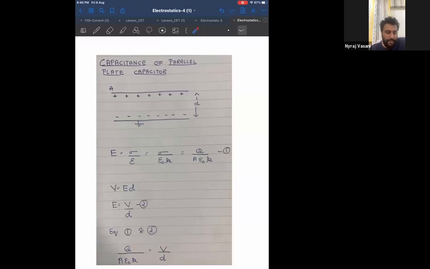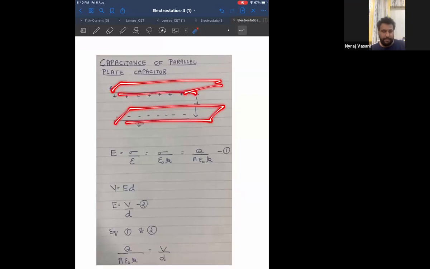Below that, draw this diagram, where A is the area of each plate. This is a 2D diagram, but in 3D it will be like this: two plates in parallel, where A is the area of each plate.